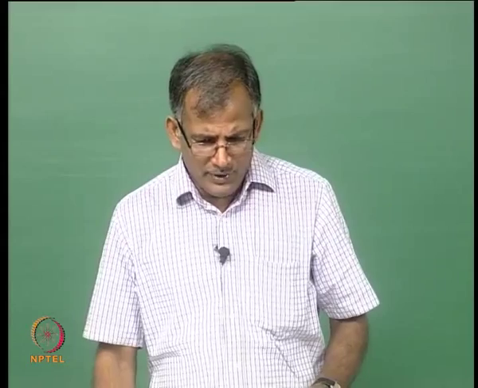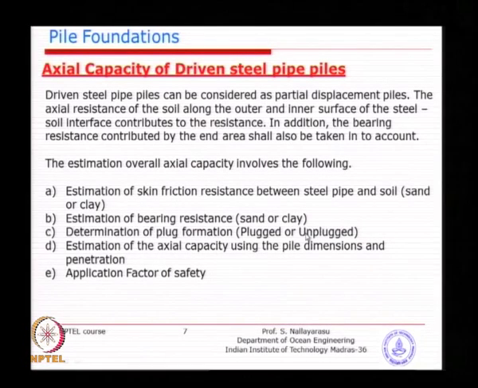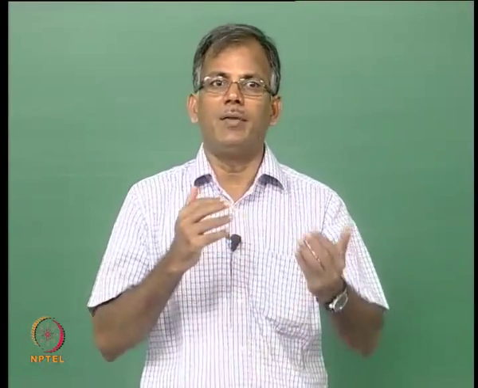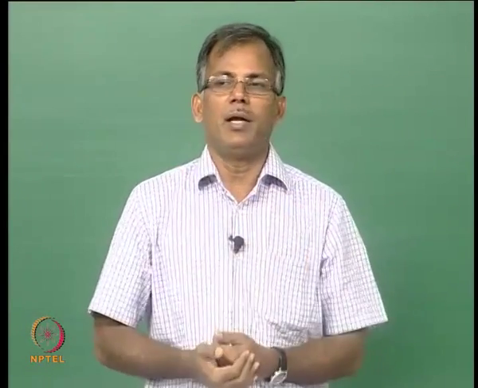So, basically plugging or unplugging is nothing but soil becoming part of the pile after driving, and it is supposed to be a criterion. Then estimation of axial capacity is easy because now you have external friction, internal friction and end bearing, or external friction and only the end bearing, depending on whether the pile is plugged or unplugged.